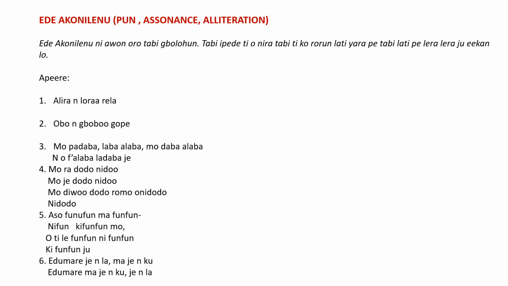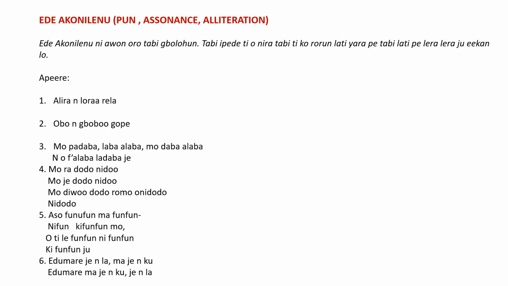There's a person called that, whose name was used to name that village, for the village to be called Alaba. Hope you are getting that now. So, n ò fàlábà ládàbà jẹ, I refuse to give or share the dove with the man called Alaba.